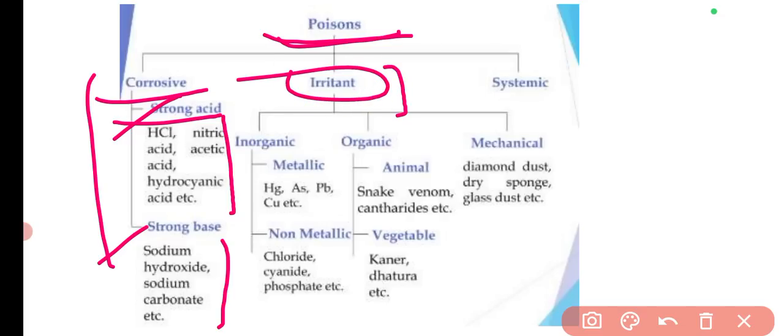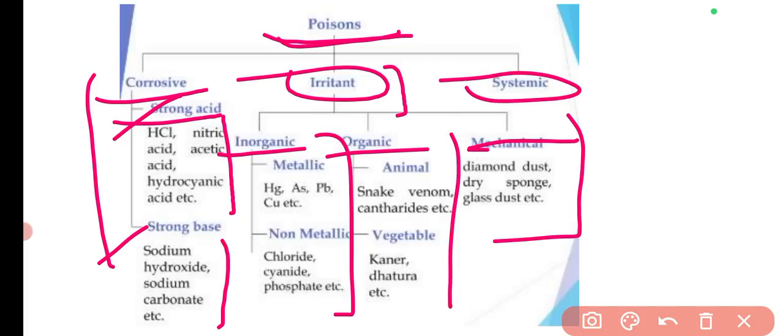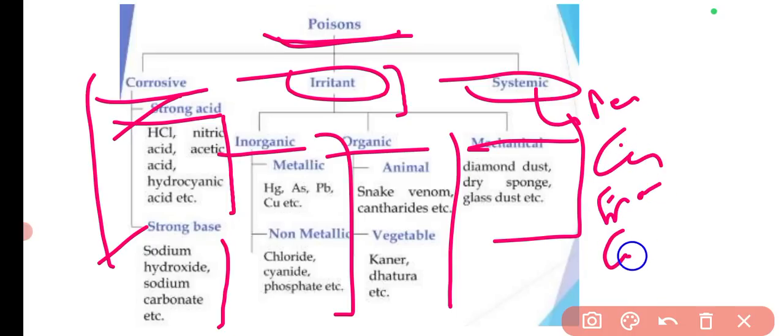Then there can be irritant ones which can be inorganic, organic or mechanical. So these you can check, you can read these things. And there can be systemic, which can be basically due to some other diseases as well. For example, there can be several neuroleptic conditions. So these kind of things can be there, which are acting on different systemic effects like the cerebral one, the spinal, acting on spinal cord, or cardiac system. So these come under systemic or neurotics.